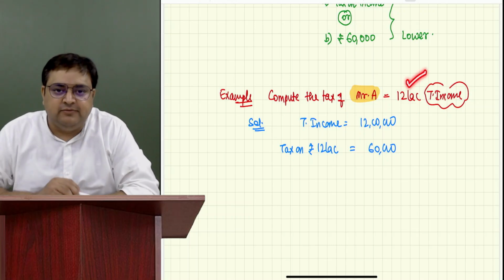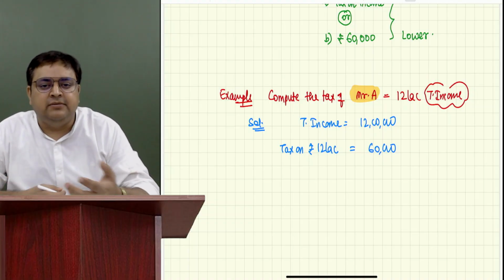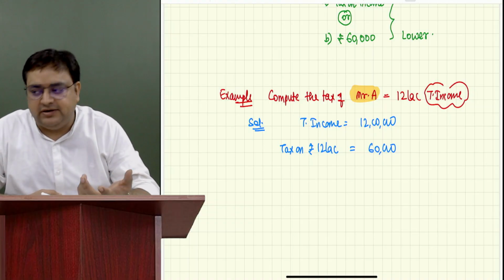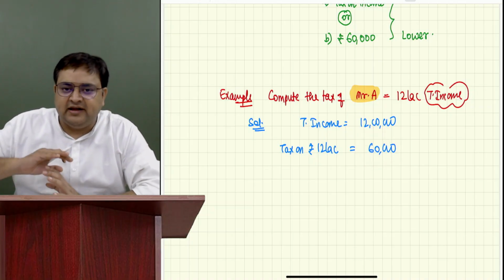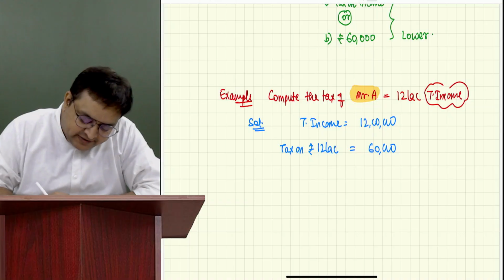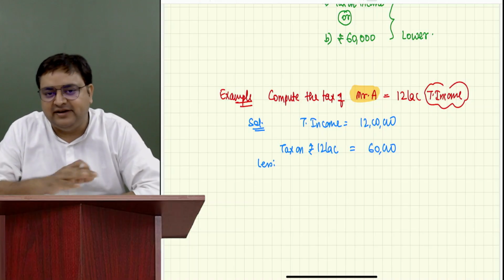So now you are eligible for rebate. What is rebate? The English term rebate means discount, concession, right? You will get a concession. So generally he has to pay a tax of 60,000, but we will subtract a discount. But please don't write the word discount. Please write the word rebate.